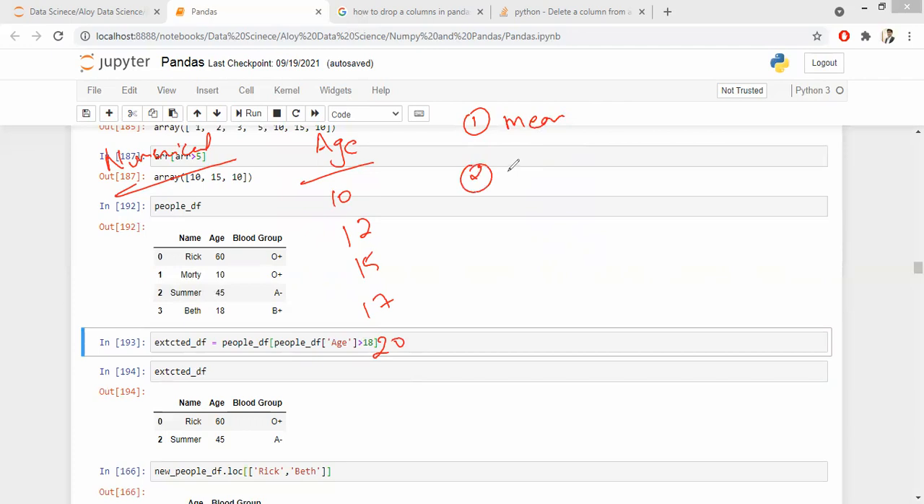The second one is your median. Anyway, there are unique values here. You don't have to break your head on mode. And range. Okay. So before understanding range, there are some other concepts. Maximum, minimum. Before that, I'll apply my minimum. I'll apply my maximum.